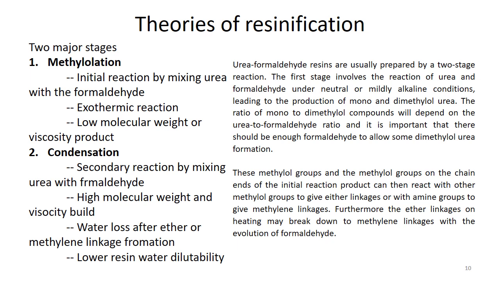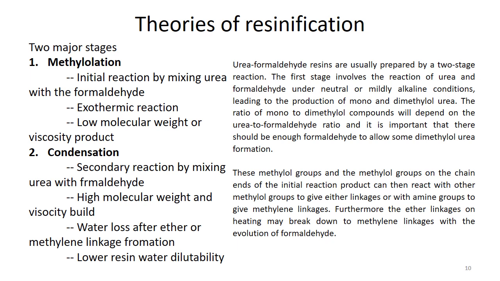The first stage involves the reaction of urea and formaldehyde under neutral or mildly alkaline conditions, which produces mono or dimethylol ureas. The ratio of mono to dimethylol compounds depends on the urea to formaldehyde ratio, so by adjusting it we can control that ratio.